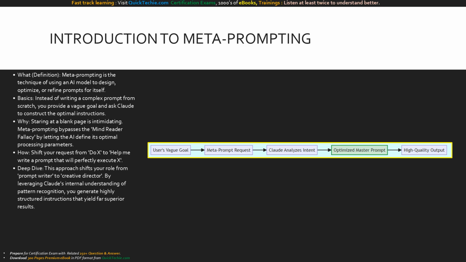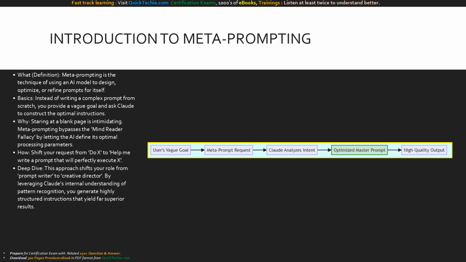Writing a perfect, highly structured prompt from a blank page is incredibly difficult. This is where metaprompting comes in. Metaprompting is simply the technique of using an AI to write, refine, or optimize prompts for itself. Why is this so crucial? Because users constantly fall into the mind reader fallacy, assuming the AI knows exactly what they want from a vague, two-sentence request.